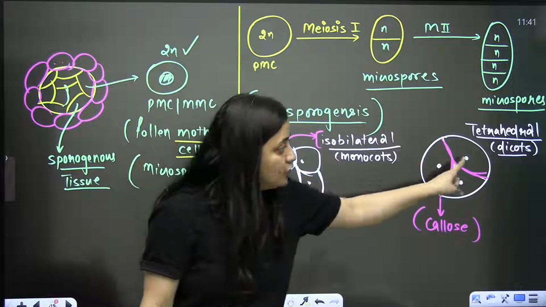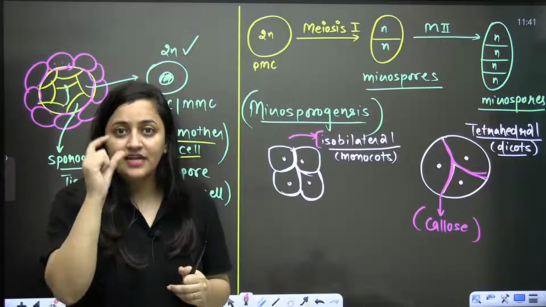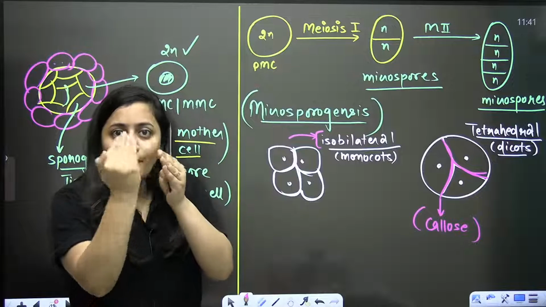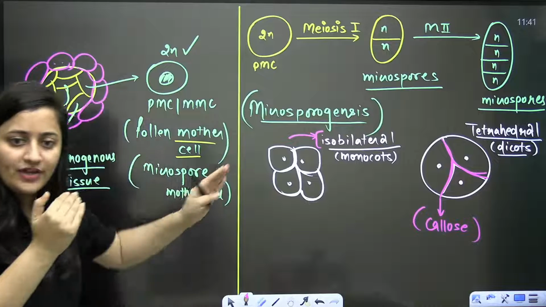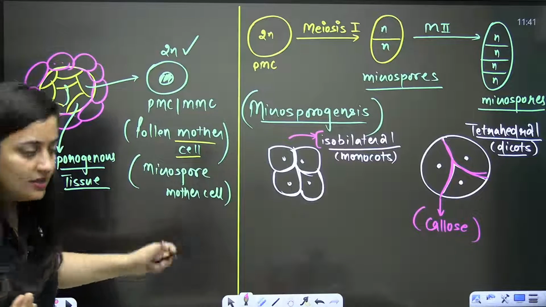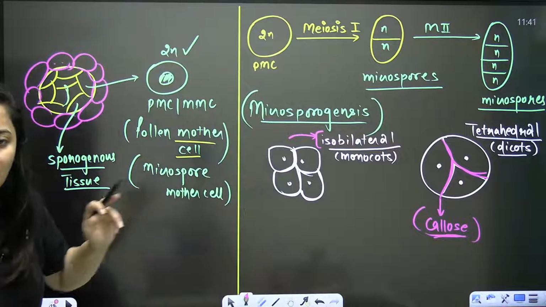In the tetrahedral arrangement it looks like 3 microspores are there and one is behind, like the national emblem, so you will see 4. So in tetrahedral also, 4 microspores are arranged. How are they attached? They are attached with the callose, a polysaccharide.